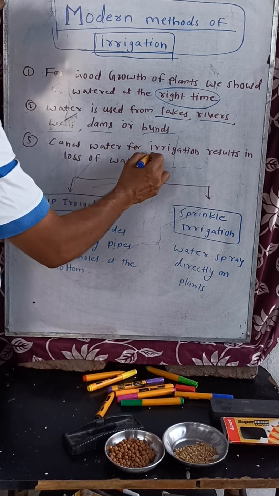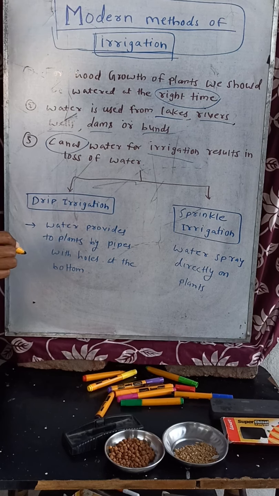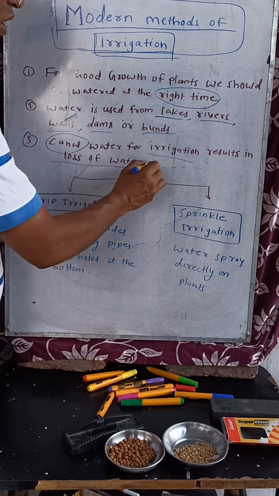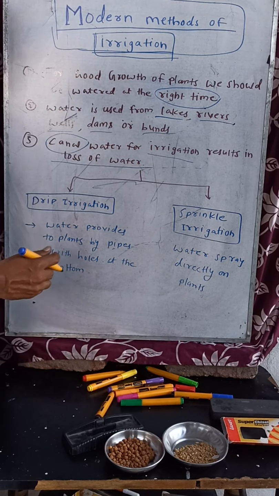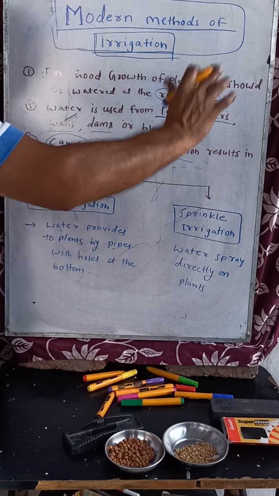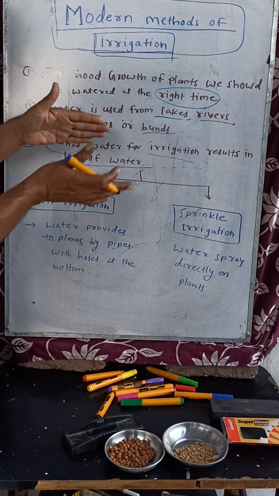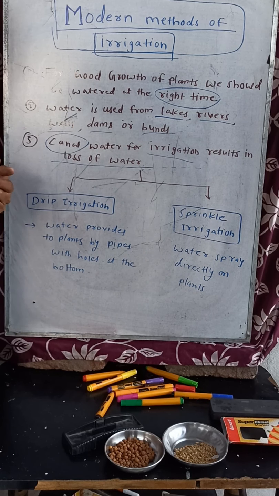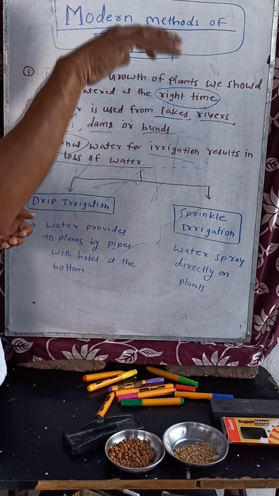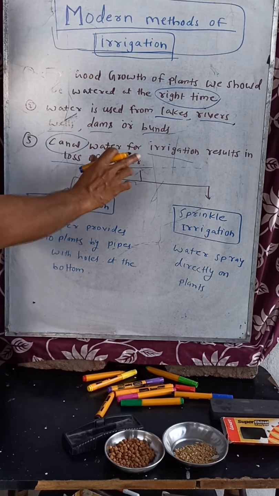Earlier, the farmers were using the canal method for irrigation. That canal is a wrong method, because if you use this method, definitely there will be more loss of water. With the canal, the water flows directly, and when it enters the farm, it spreads throughout the farm. That's why there are more chances of water loss.